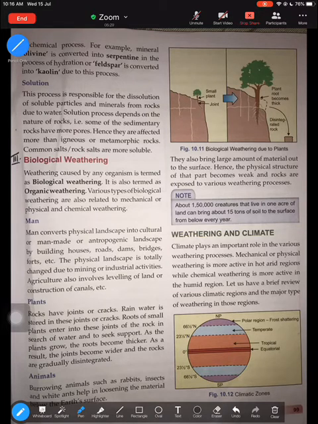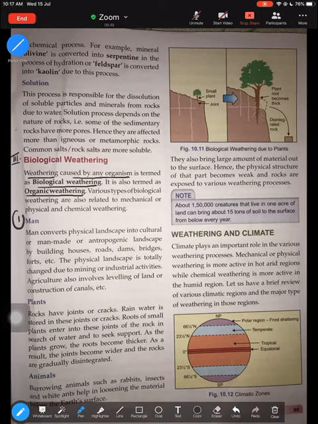So let's underline: weathering caused by any other organism is termed as biological weathering. It is also termed as organic weathering. So let's learn about the different agents which help in the breaking down of rocks in biological weathering.